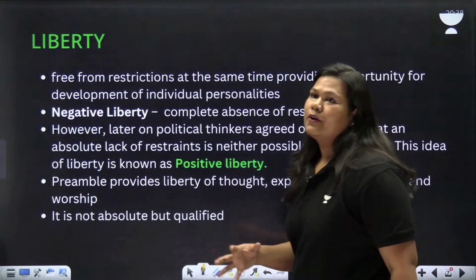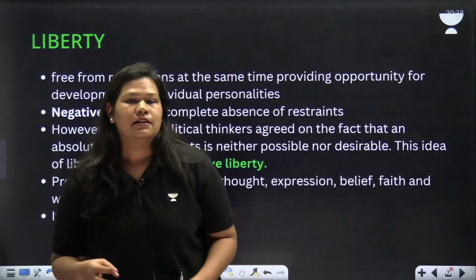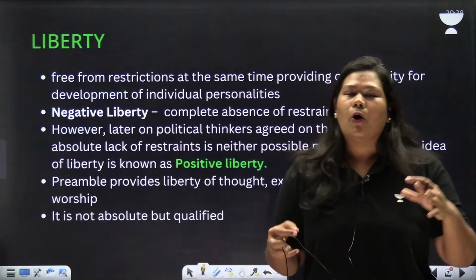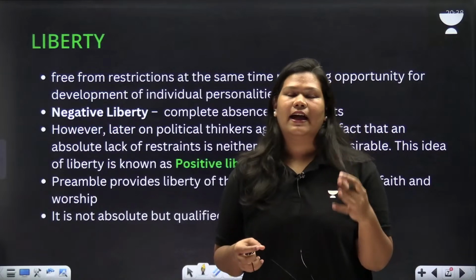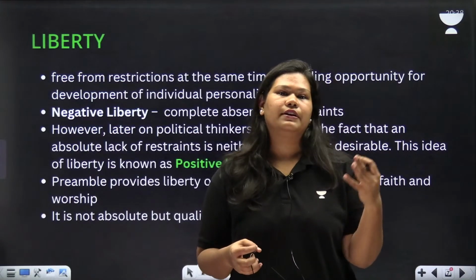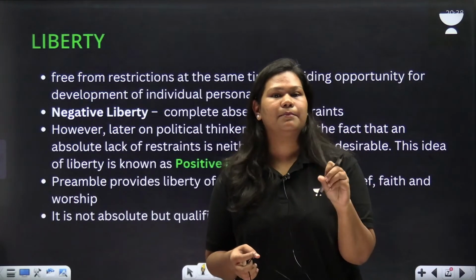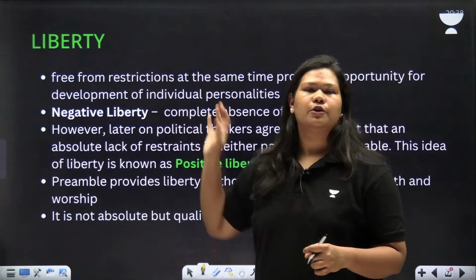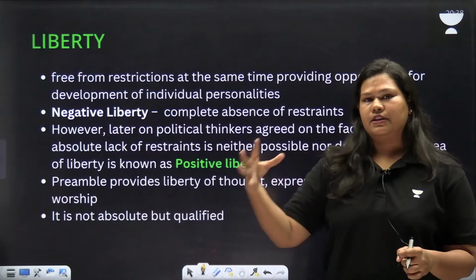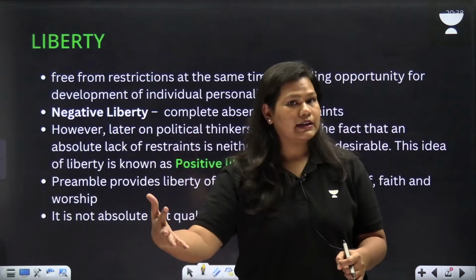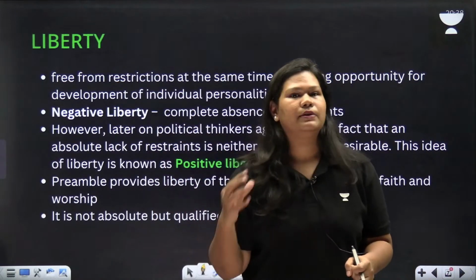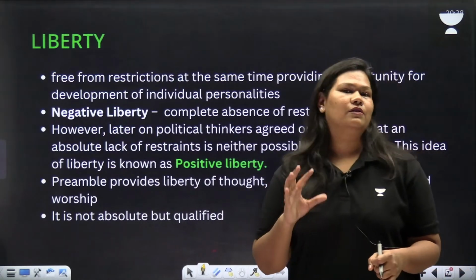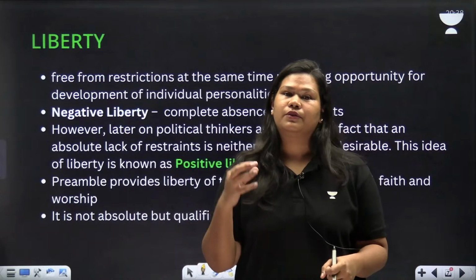the next term we are going to discuss is liberty. Liberty itself is a very all-inclusive term, and we are going to explain what it means, and then we'll differentiate between liberty and freedom. So liberty is freedom from restrictions. You don't have restrictions, you can do whatever you want. But is it that absolute in nature? Can we really do whatever we want? It's not always the case. We can't do whatever we want always.